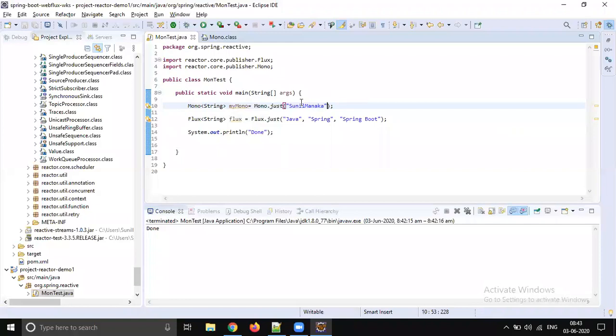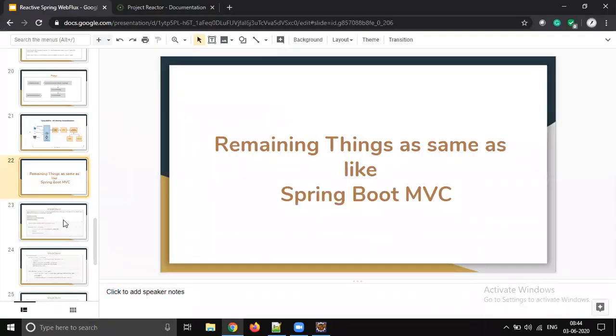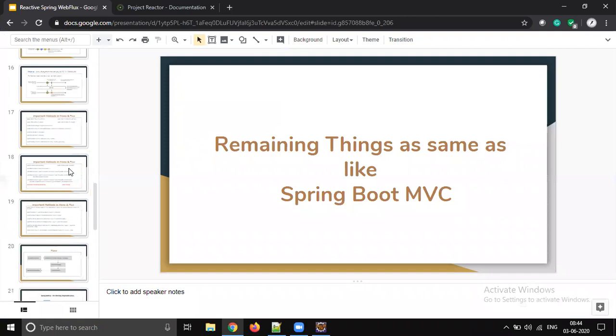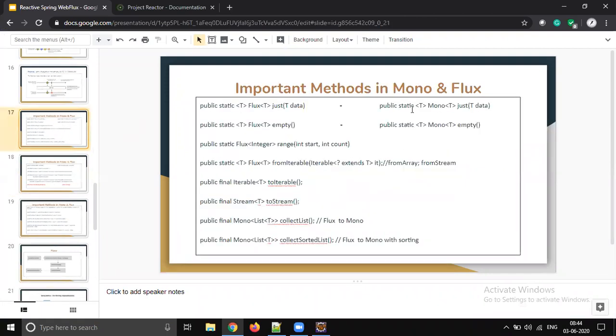Just is the most commonly used method in Project Reactor to create Mono and Flux. Mono and Flux are abstract classes. They cannot be instantiated by using the new operator. Let's never try that. Okay, so let's see a couple of methods. To create a Mono or a Flux with data, we can use the just operator.